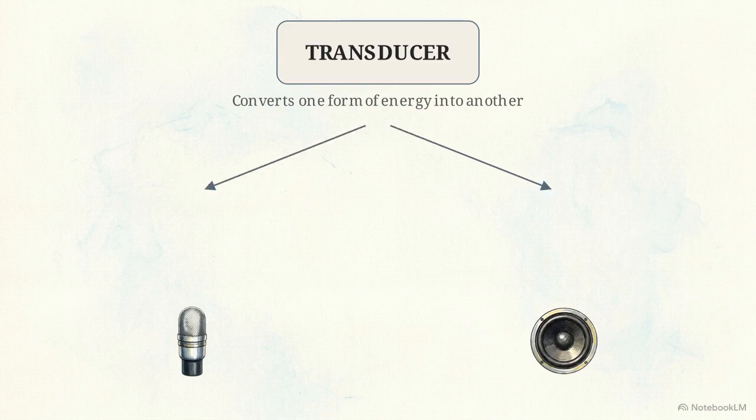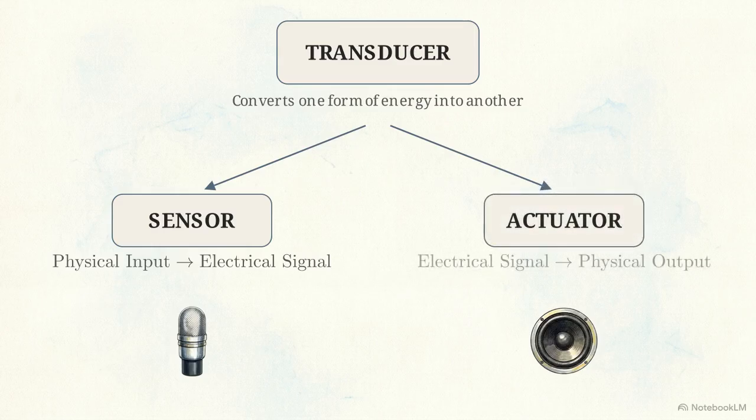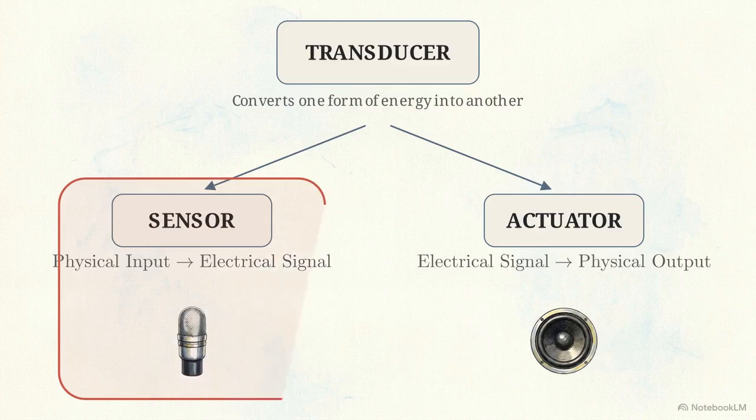Devices like the microphone are sensors. They respond to a physical quantity and output an electrical signal. Devices like the loudspeaker are actuators. They take a signal and respond with physical movement.